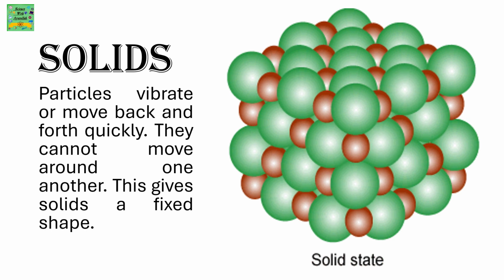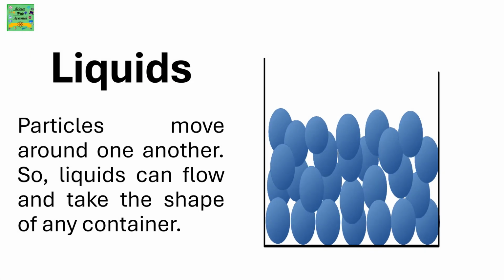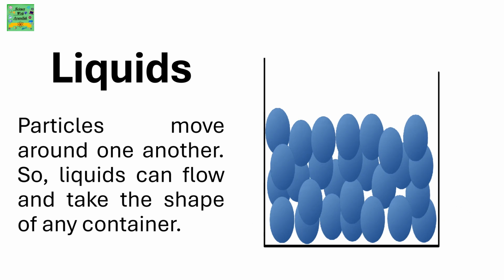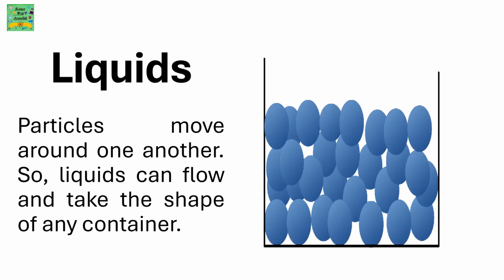Solids. Particles vibrate or move back and forth quickly. They cannot move around one another. This gives solids a fixed shape. Liquids. Particles move around one another, so liquids can flow and take the shape of any container.